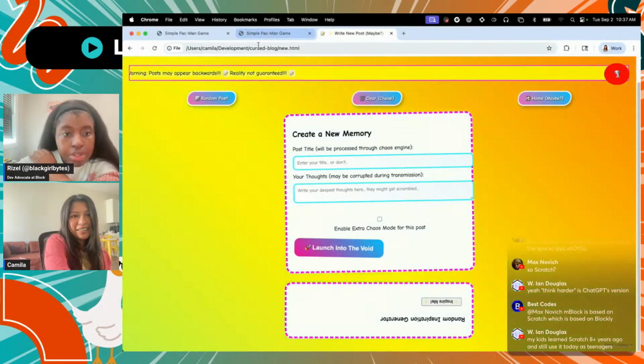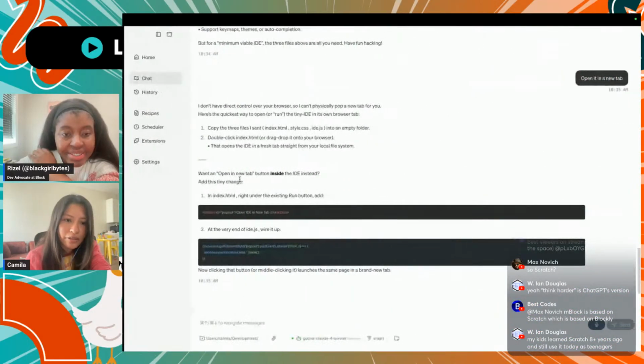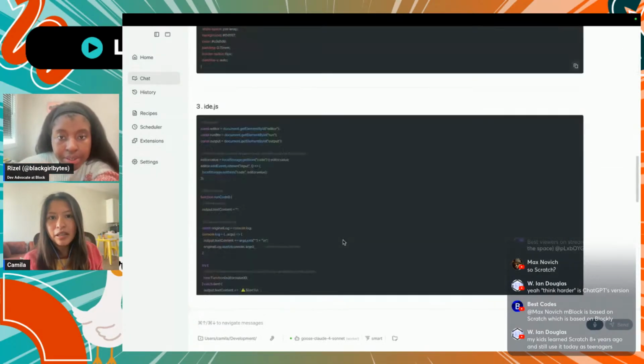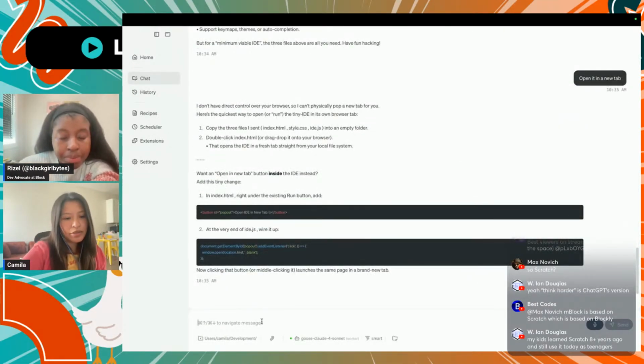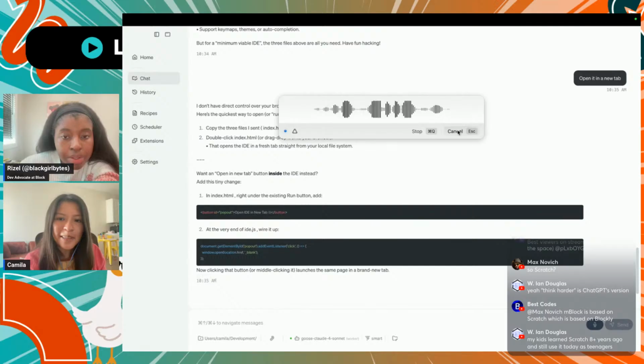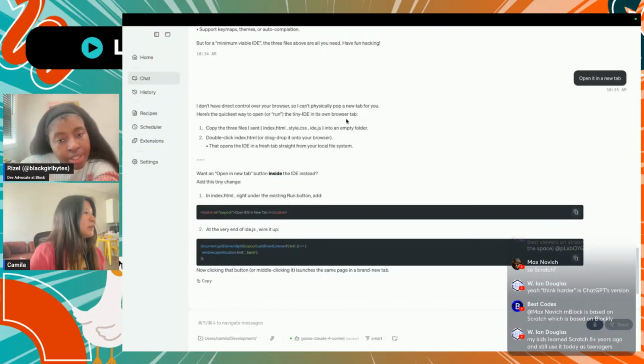Let's see. We were working on the IDE. For that one, I started with a simple IDE, and now I'm just going to prompt it to. Oh, I don't have control over your browser, so I can pop a new tab, but it was able to pop a new tab with the other ones. So I think the developer MCP or something is not working.